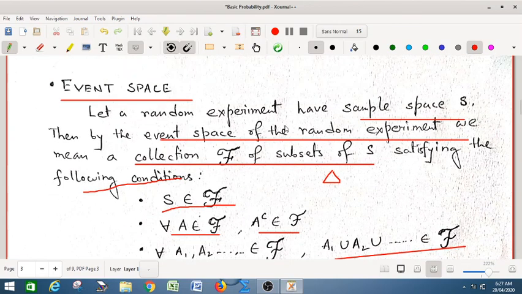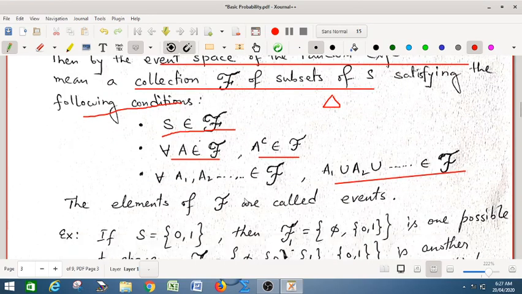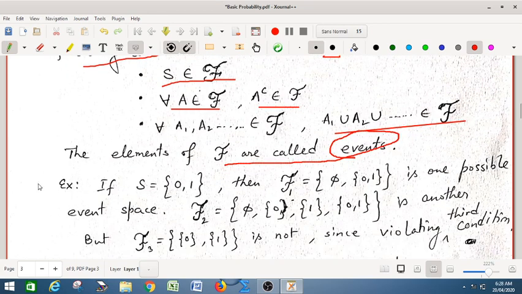So what is your event space? It is a collection of subsets of S, and F is the sigma field. The elements of F are called events. Now let us have an example.